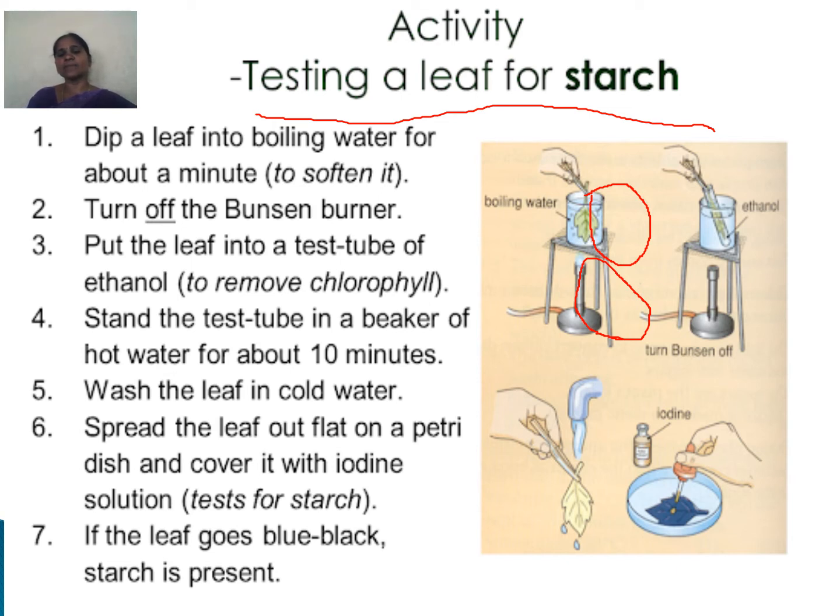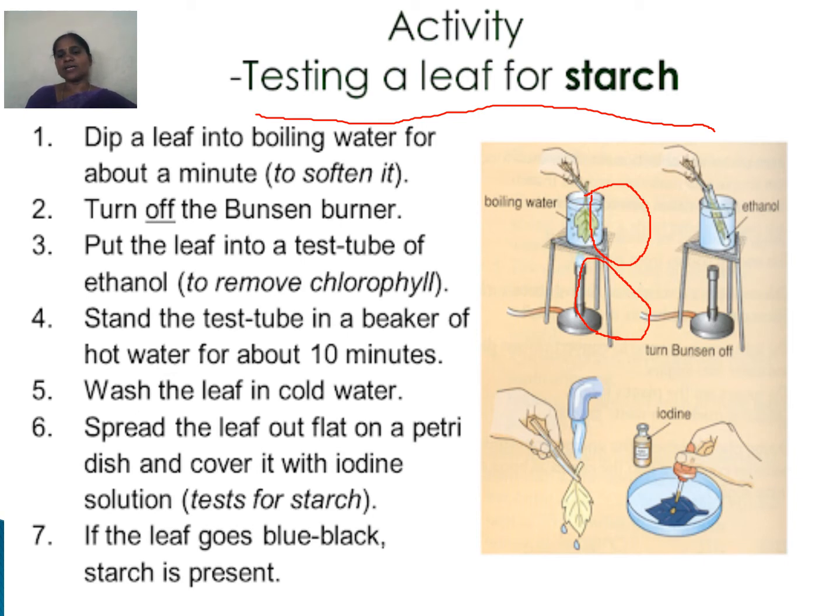Directly you should not keep it in the alcohol. So we have to keep it in a test tube. In the test tube take alcohol, and put the leaf into the test tube of alcohol. Why do we have to keep it in alcohol? To remove chlorophyll, to remove that green pigment. So for this we keep the leaf in alcohol and heat it.